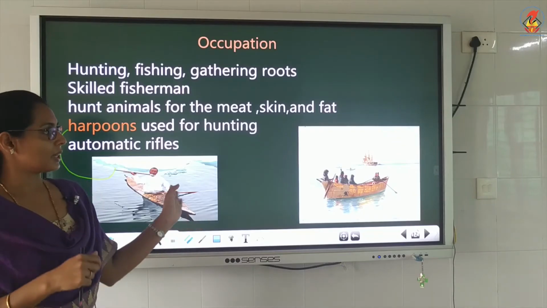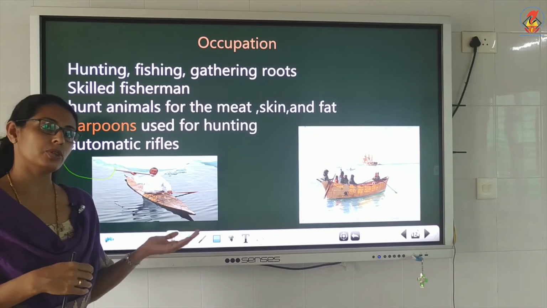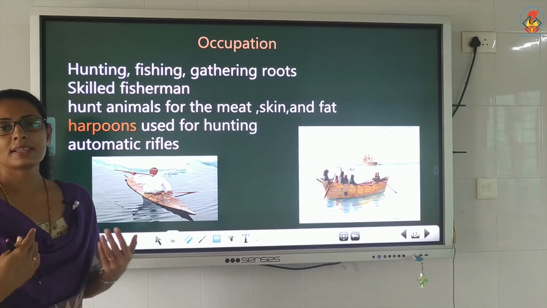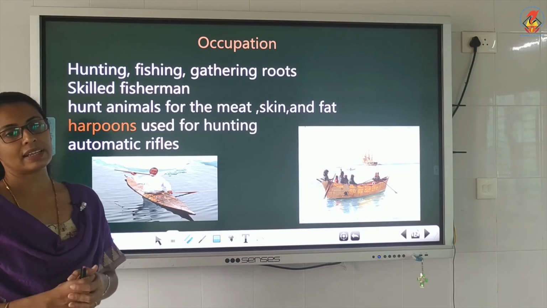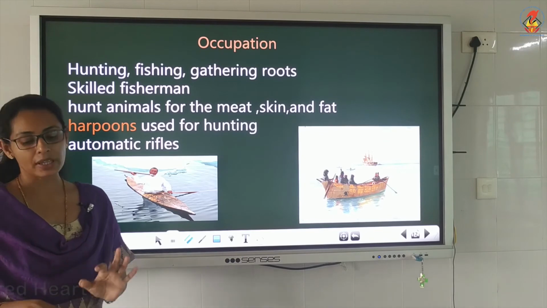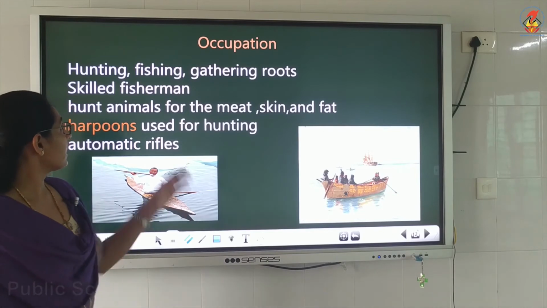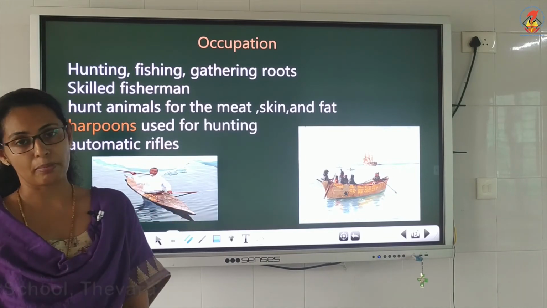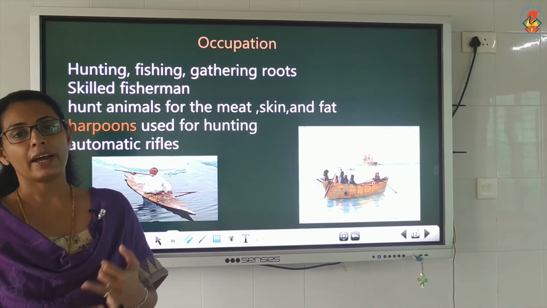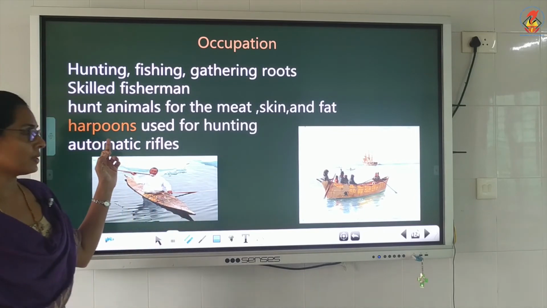The Eskimos are also using automatic sledges for traveling; we know that huskies were used for pulling the sledges, but now automatic sledges are also there. So this is the occupation. Hunting, fishing and gathering is the main occupation of the people, and they are very skilled fishermen, and also they are hunting the animals for getting meat, skin and also fat. Then they are using the harpoons.